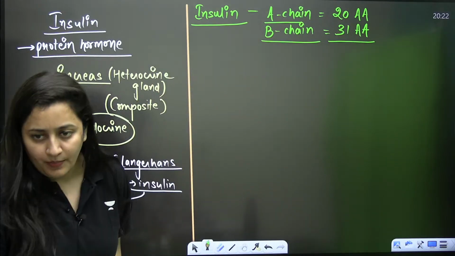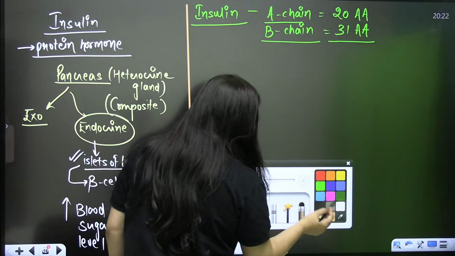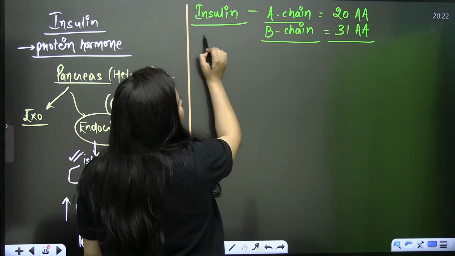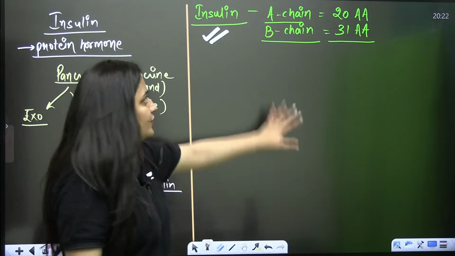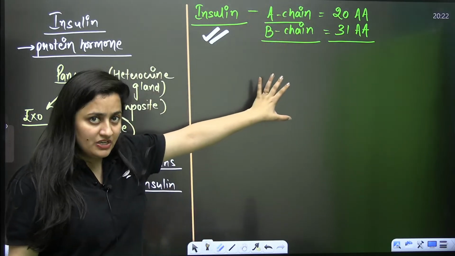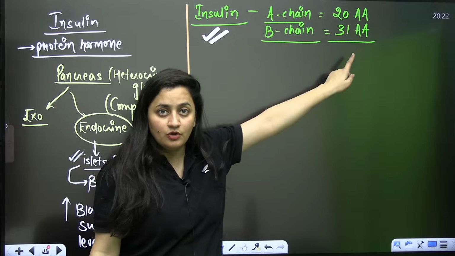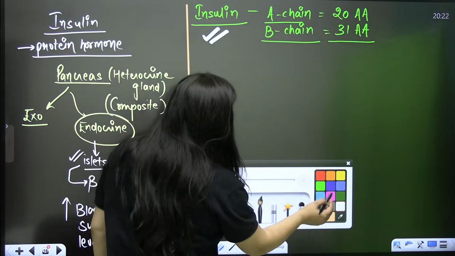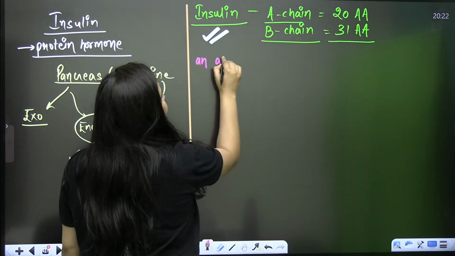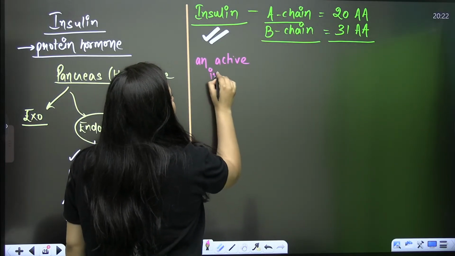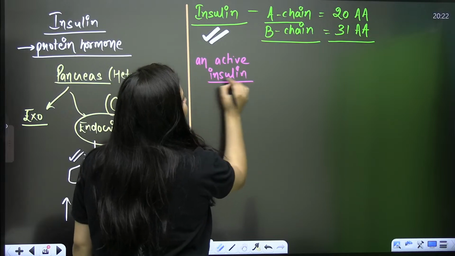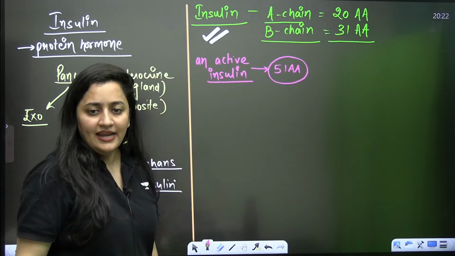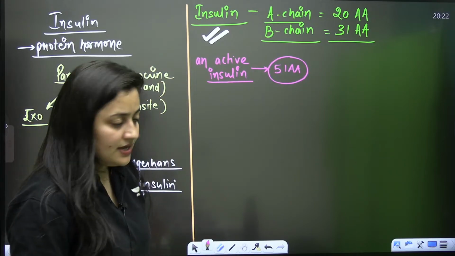That's a very important topic, because insulin is a protein hormone. So of course that protein hormone has amino acids. It has an A chain as well as a B chain. The A chain has 20 amino acids, the B chain has 31 amino acids. So overall, when you talk about the structure of an active insulin, a total of 51 amino acids are present.